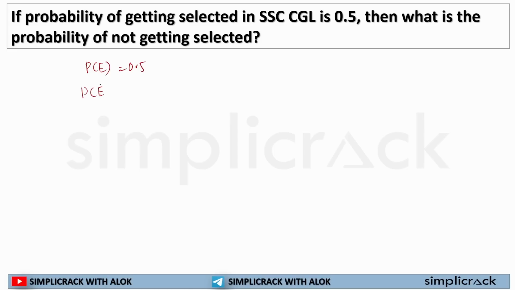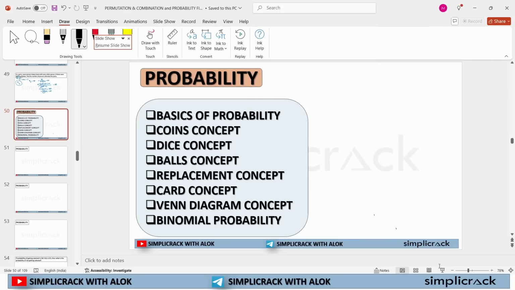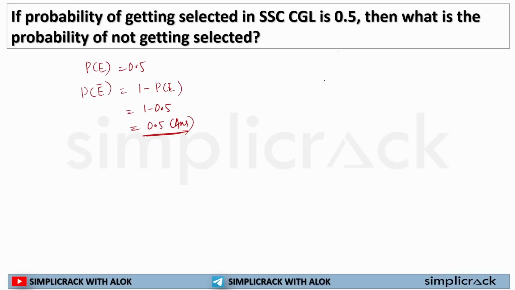So the probability of not getting selected will be 1 minus the probability of getting selected, which is 1 minus 0.5, so 1 minus 0.5 is equal to 0.5 as my answer. Sometimes 0.5 will be written as half, 1 by 2. So the probability of getting selected is 1 by 2, so the probability of not getting selected is 1 minus 1 by 2. So this is how you should be solving a question if it is written in this way.